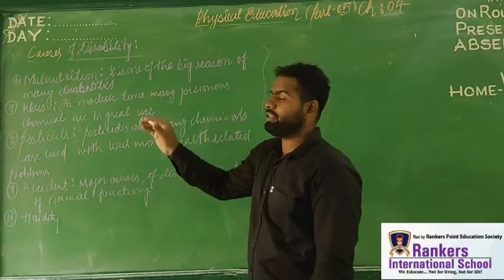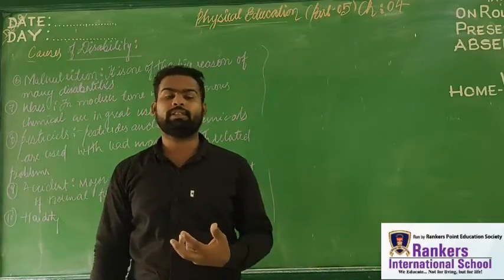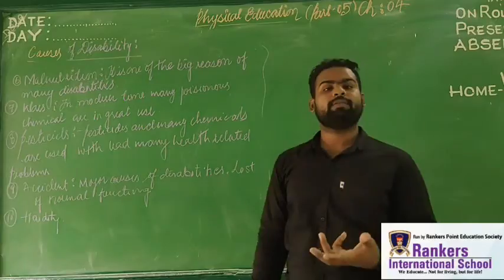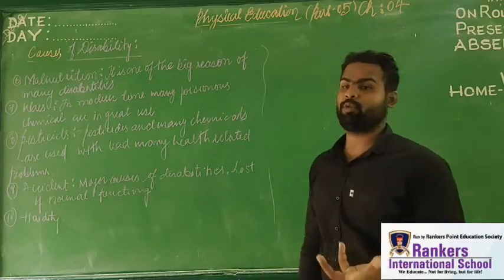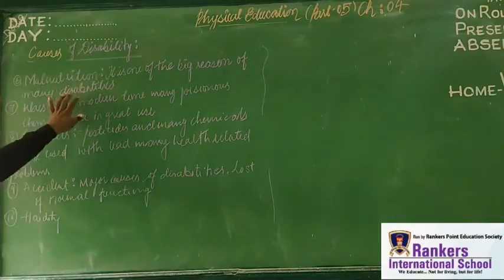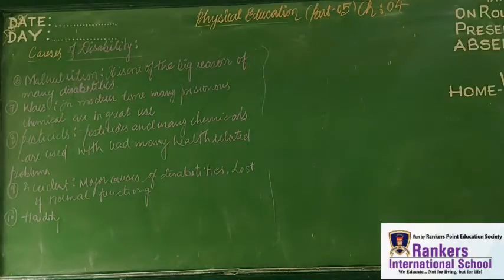If calcium is less, then there will be anemia or various health related problems like arthritis, rickets, etc. If there is a deficiency of vitamins, there will be night blindness, cholera, a lot of problems. Cholera is caused by dirty water intake, right? So malnutrition is a very important thing we need to understand. We can also add nutritional deficiency or deficiency of nutrients. So you can take this point here, that the deficiency of nutrients may lead to various kinds of disability.